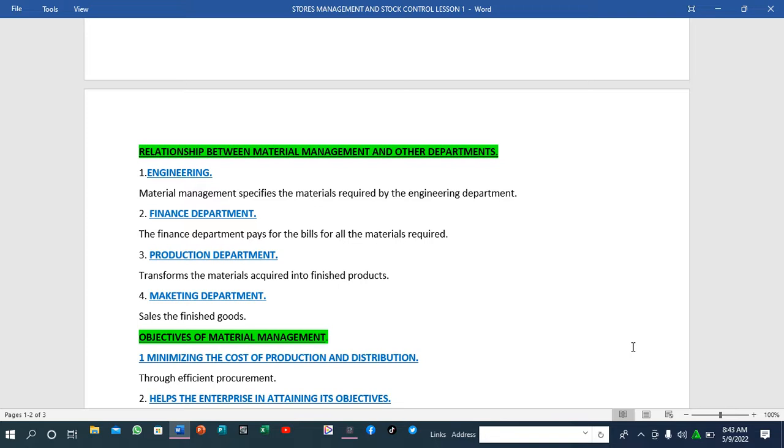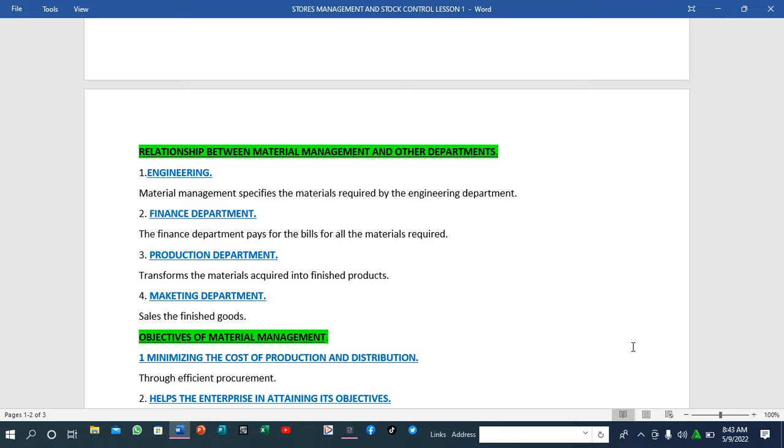So next we have the marketing department. Basically, as the word suggests, they sell the finished goods, as in they market the goods. For instance, as you have given this example, the material management maybe acquires the tea leaves and brings them to the factory or to the processing factory.